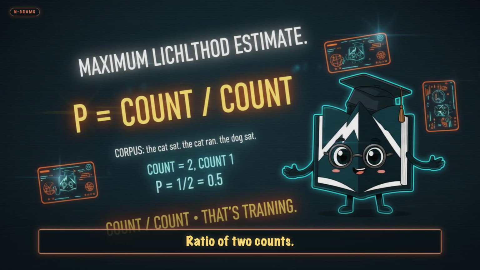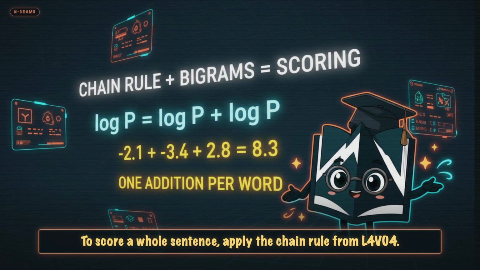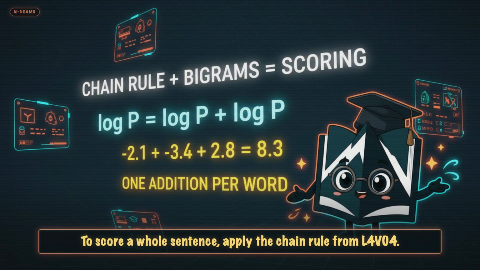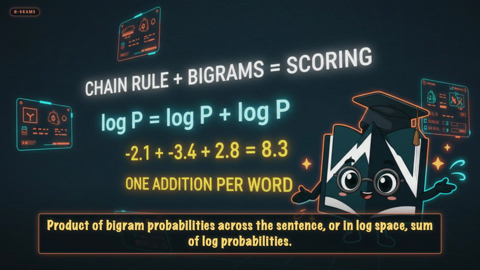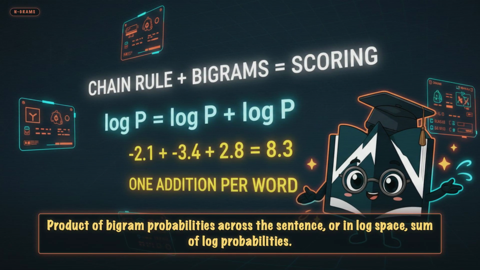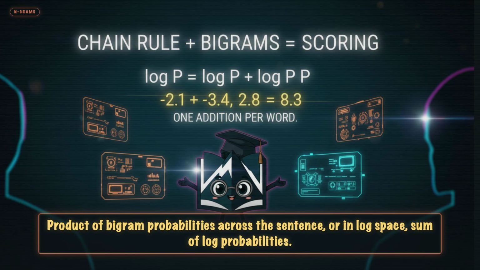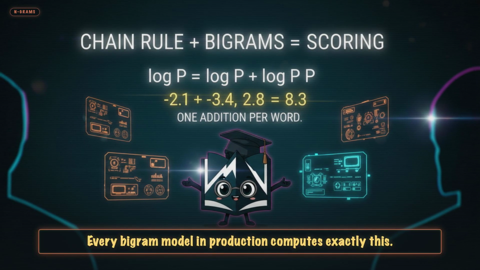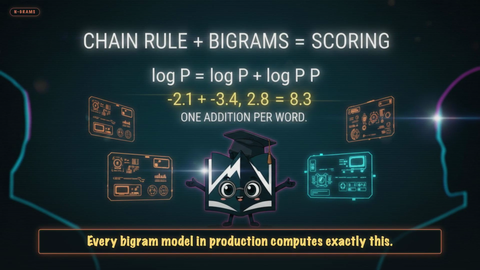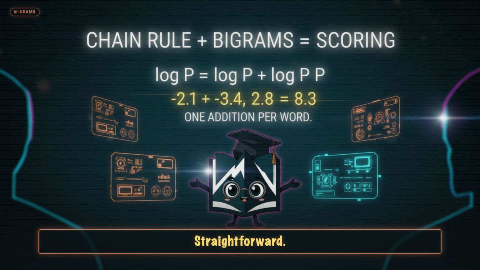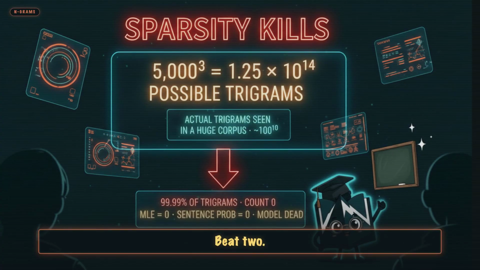Ratio of 2 counts. To score a whole sentence, apply the chain rule from L4E6. Product of bigram probabilities across the sentence, or in log space, sum of log probabilities. Every bigram model in production computes exactly this. Simple, fast, straightforward.